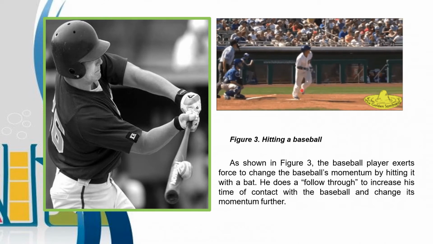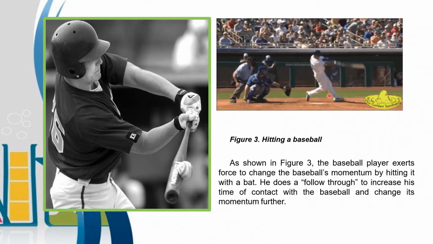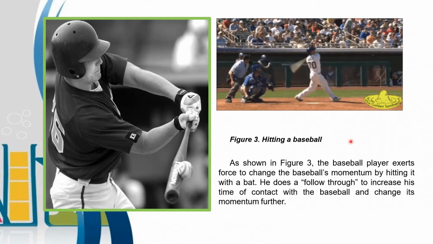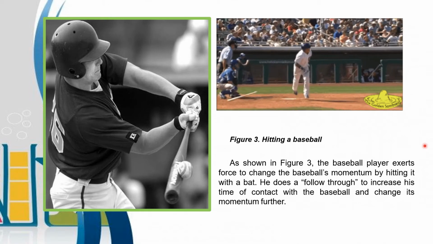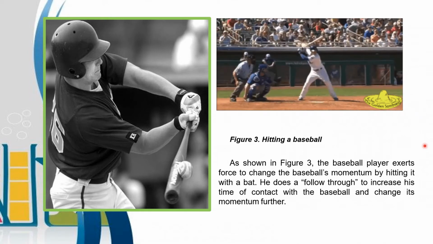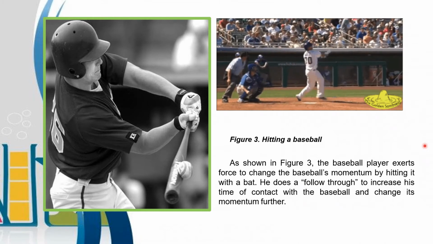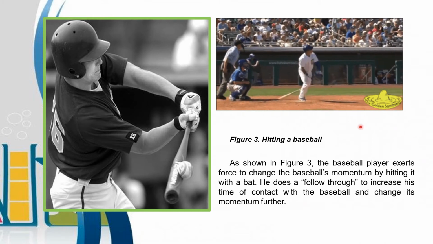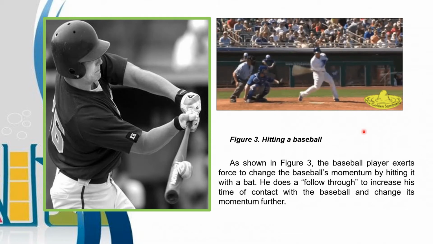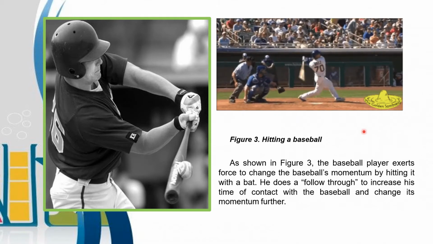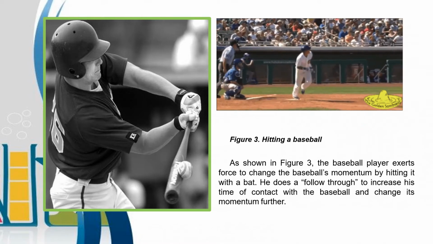He does a follow-through to increase his time of contact with the baseball and change its momentum further. So, since the baseball's momentum changes, there's already an impulse. The baseball's momentum changes because of the application of force in a certain time.